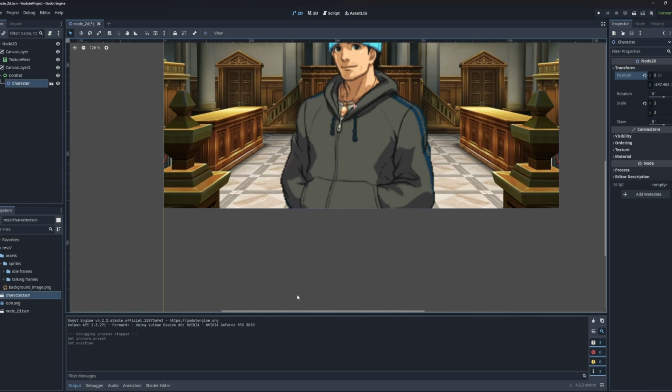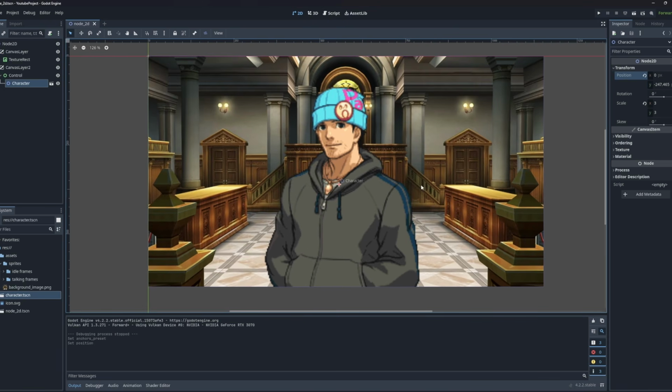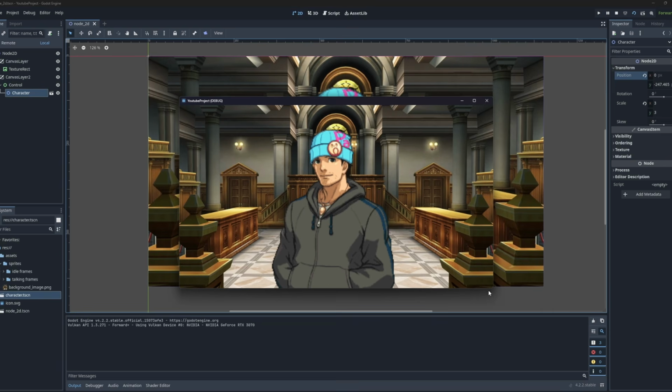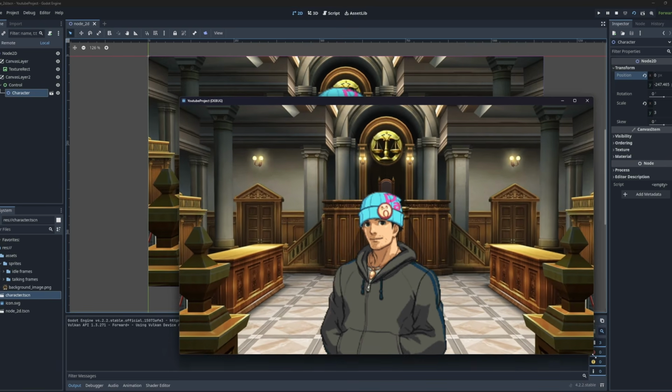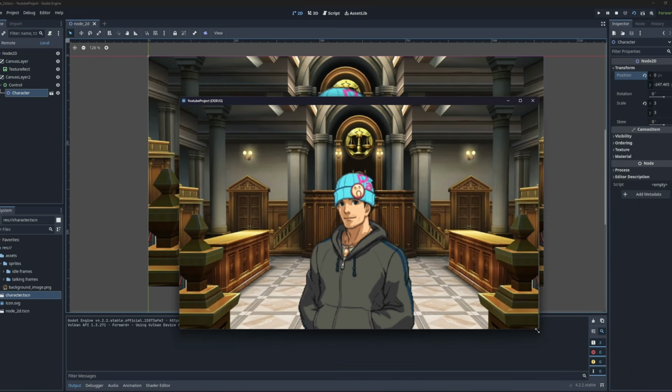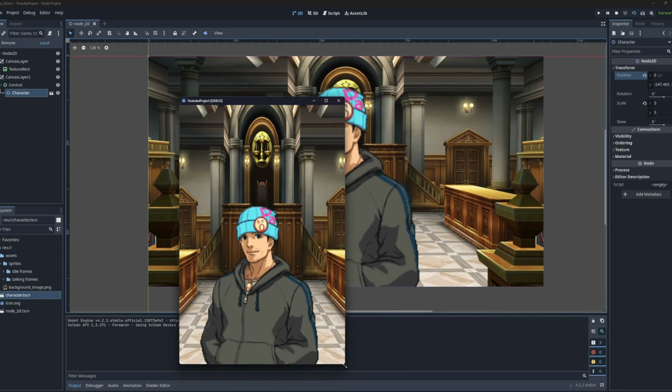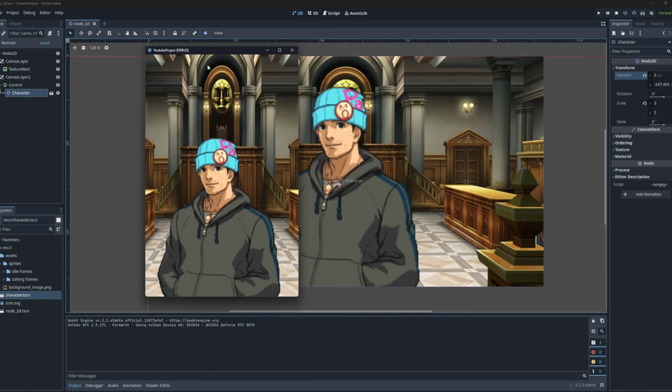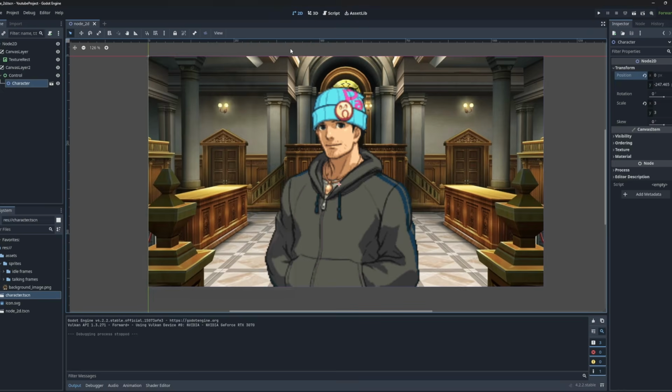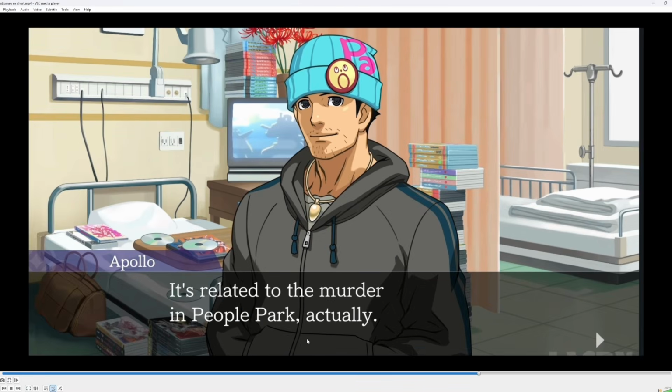And now that the anchor is center bottom, the character will stay at the center bottom position of the screen no matter what. And this works as well if we are trying to do some sort of mobile game, sort of like screen size ratio, as you can see. So it's always at the center bottom part of the screen, which is the behavior that we want the character artwork to have. So this is perfect. Now, we're going to move on to the next step, which is the dialog box.